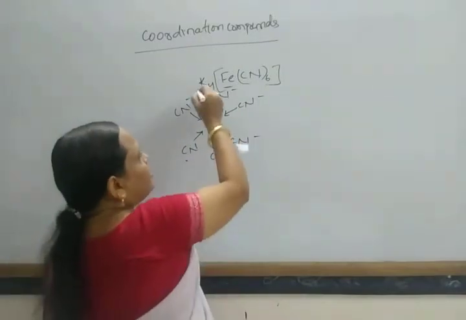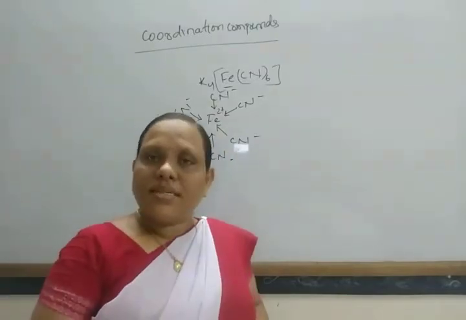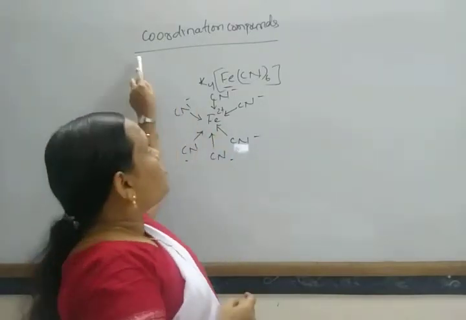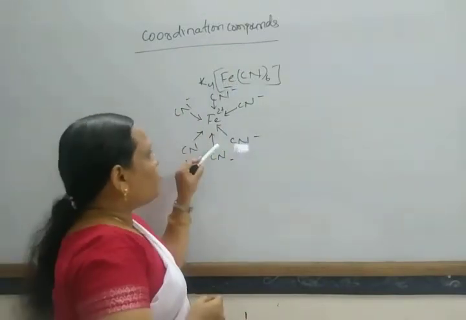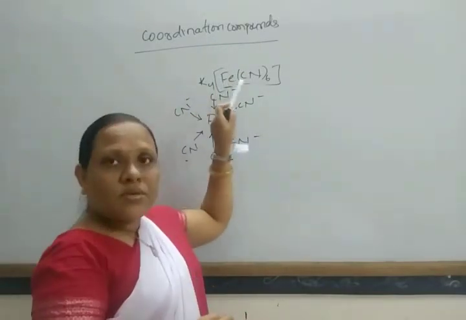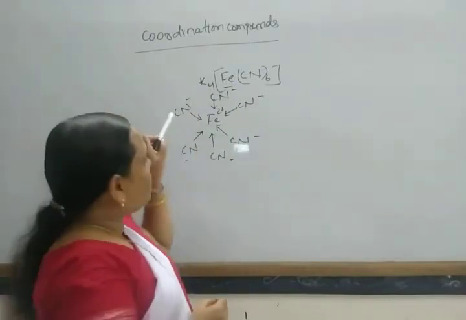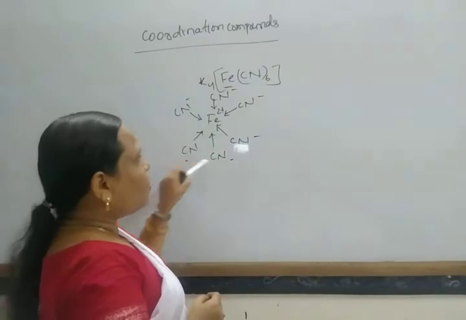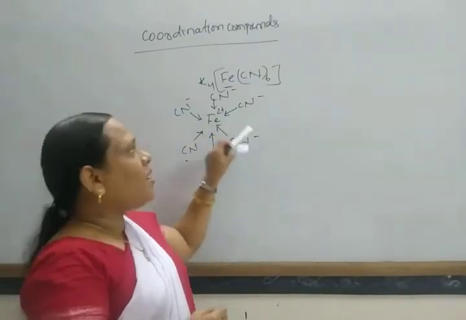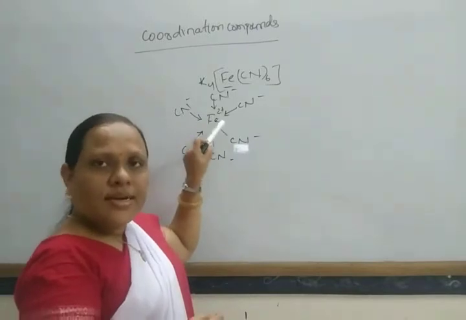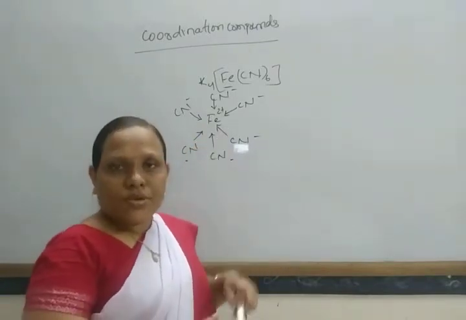The study of all these coordination compounds is known as coordination chemistry. These are compounds where the central metal atom or ion is surrounded by a number of oppositely charged ions or molecules beyond its normal valency, and it does not lose its identity in aqueous solution.